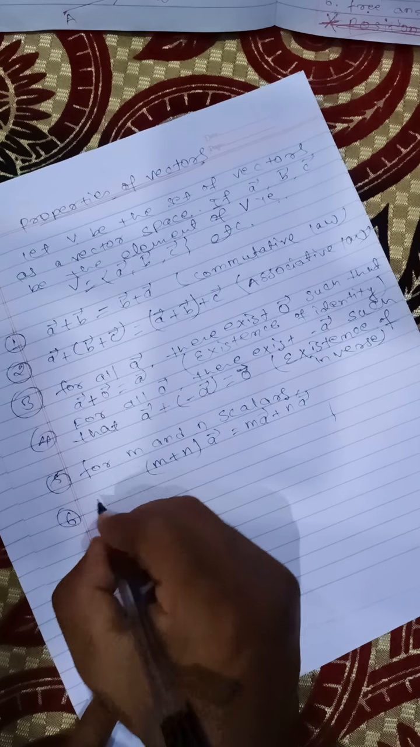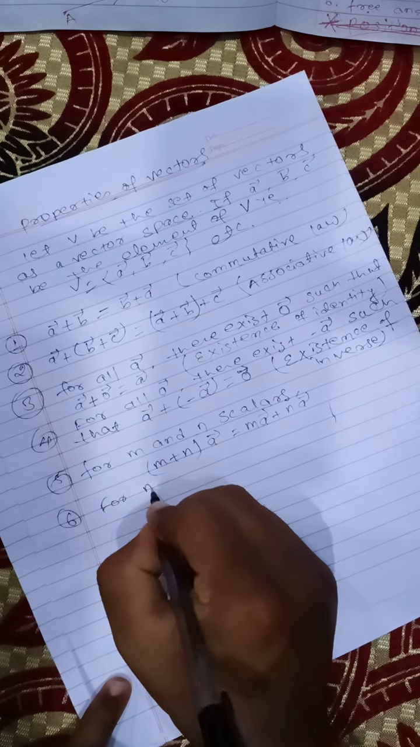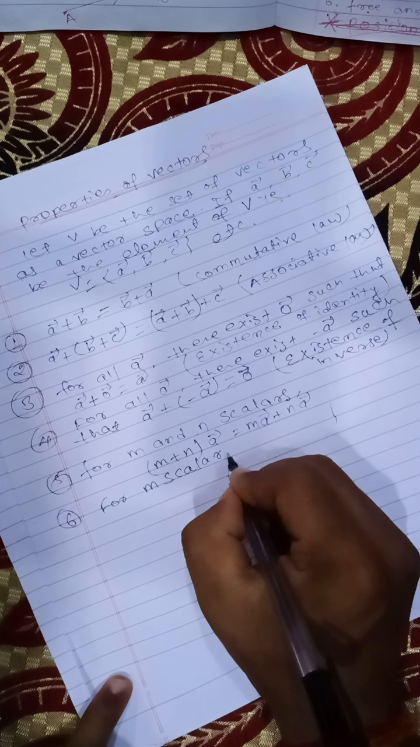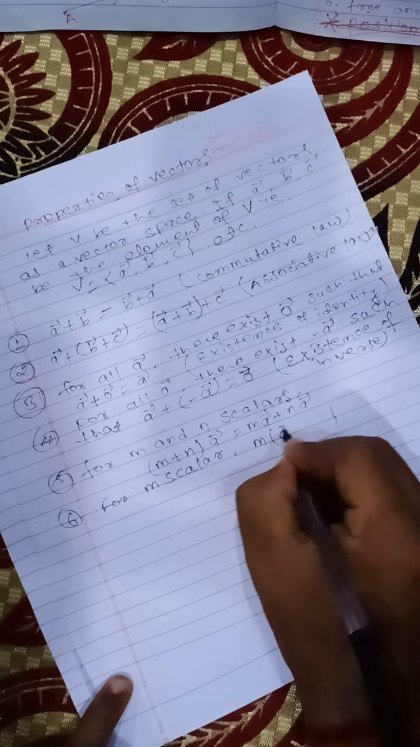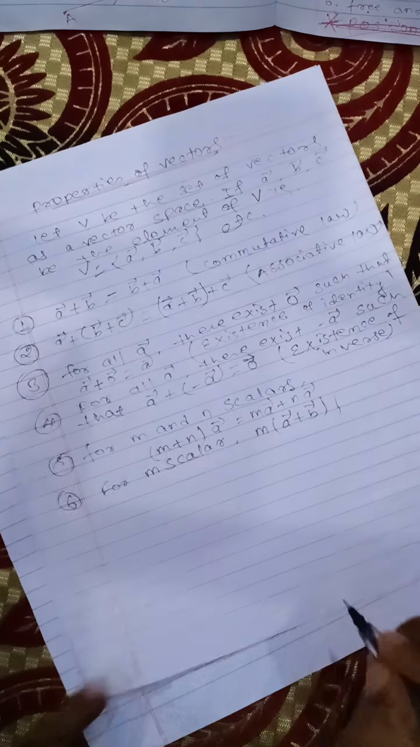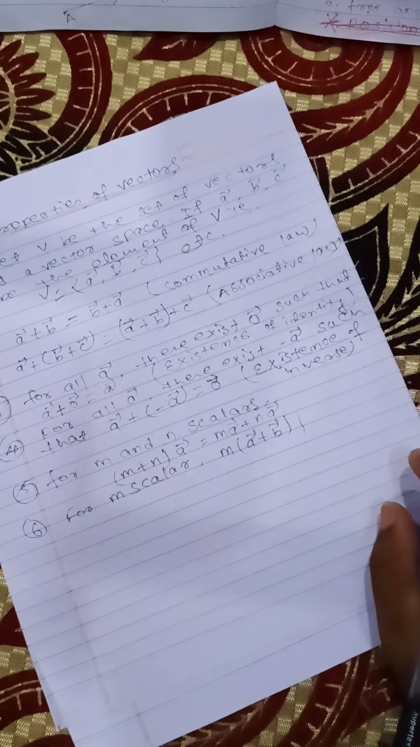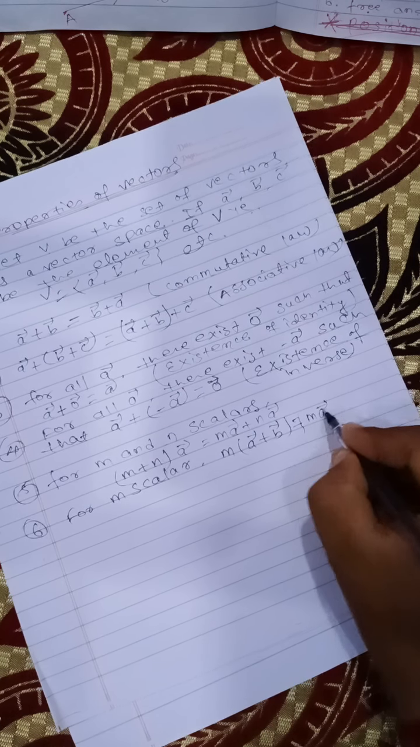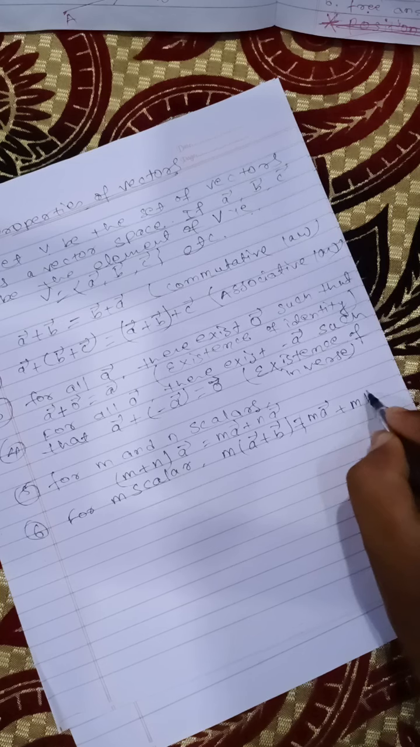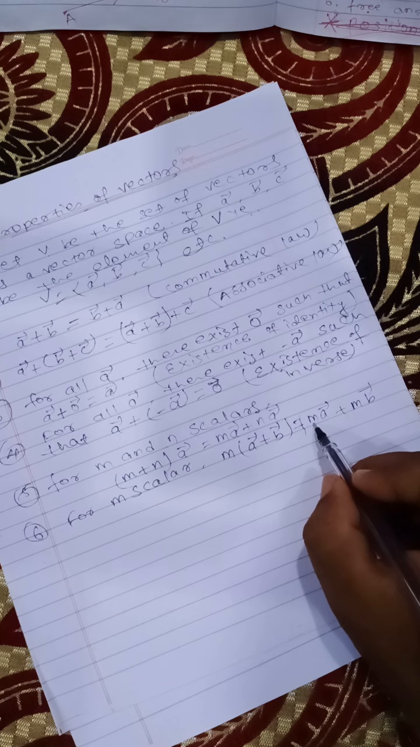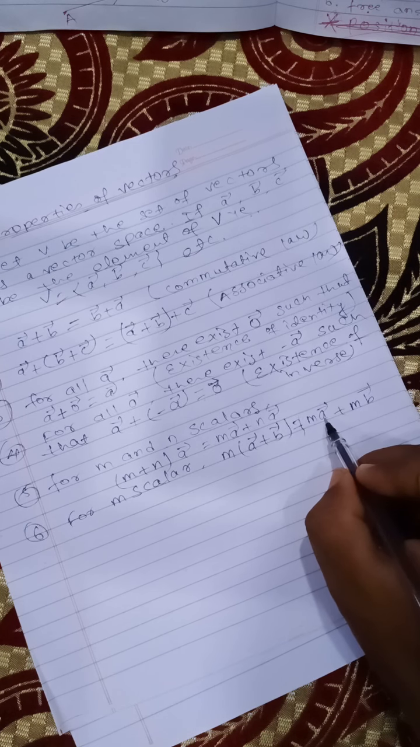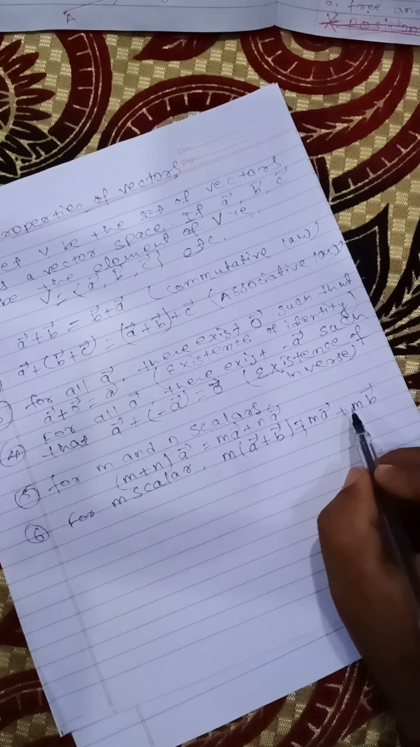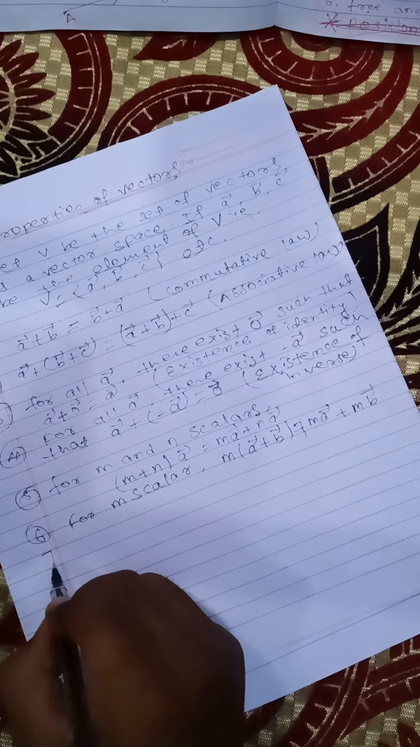And the sixth property you have is for a scalar m. Suppose m is a scalar, then what will be m times a vector plus b vector? If you add two vectors and then multiply with a scalar quantity, that will be equal to m times a vector plus m times b vector. Whether you multiply each vector with that scalar and then add, it will remain the same as the left hand side.